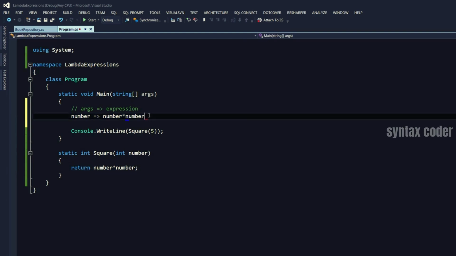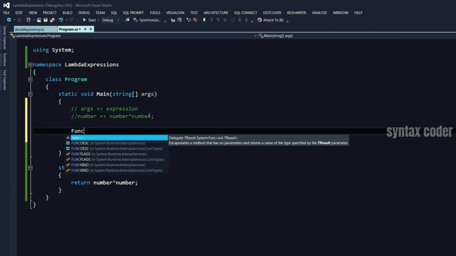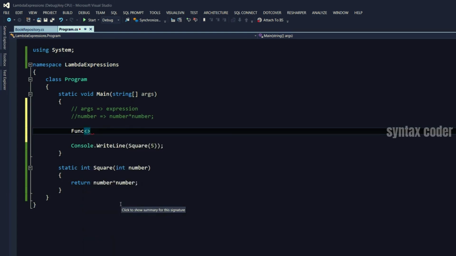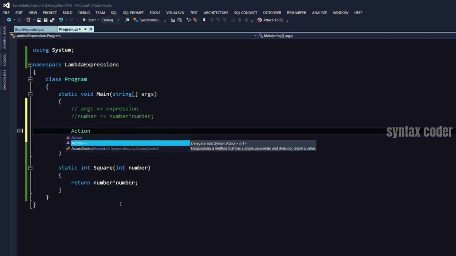So what we need to do is assign that to a delegate. Remember what a delegate is? A delegate is a pointer or reference to a method or a group of methods. In .NET, we have some built-in delegates that you see all the time. For example, we have Func and Action. Just to refresh your memory, let me comment out this bit. So Func represents a method that takes 0 or more arguments and returns a value of type TResult, which is generic, as you can see here. Action, on the other side, is another delegate that takes 0 or more arguments and returns void.